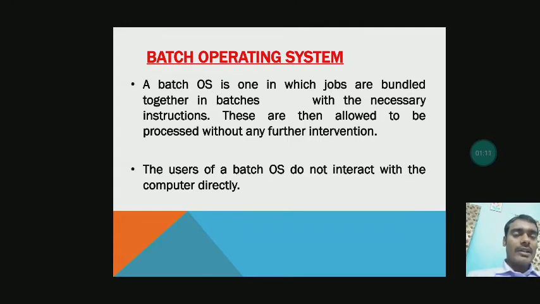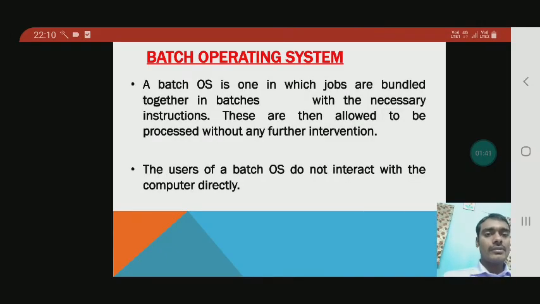In this type of operating system, many jobs are bundled together in the form of batches, and all the batches need to be processed by the CPU. The users of a batch operating system do not interact with the computer directly. It means the user cannot disturb the job.